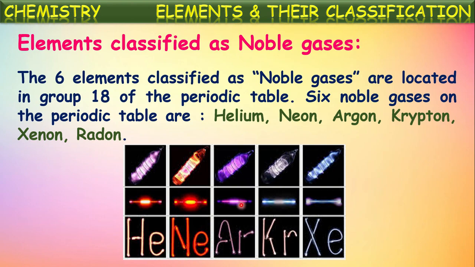In this way, overall elements present in the modern periodic table are classified into four categories: metals, non-metals, metalloids, and noble gases. Okay,